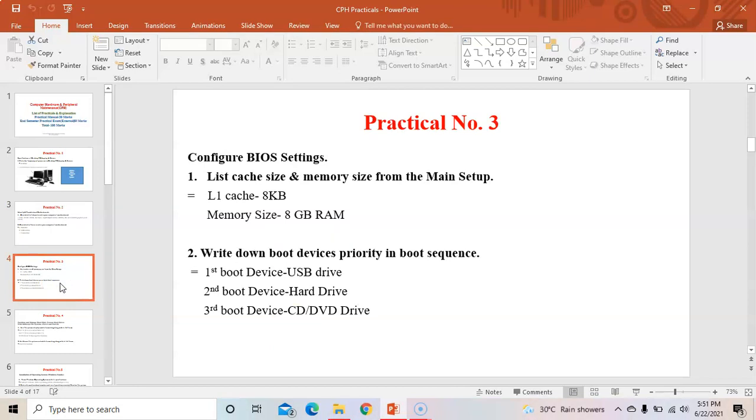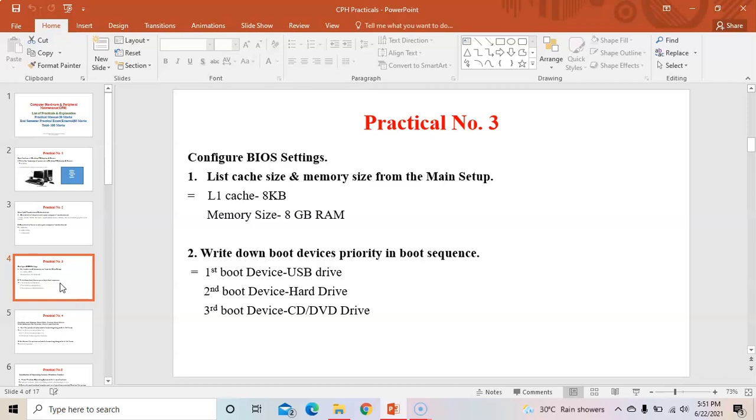Now the third practical is configure BIOS settings. So BIOS is also a chapter in a CPH. Okay, so theory chapter, you can refer to it from the classroom. You can study the BIOS chapter in depth. So BIOS is a basic input output system which is used to store the booting information about the computer.